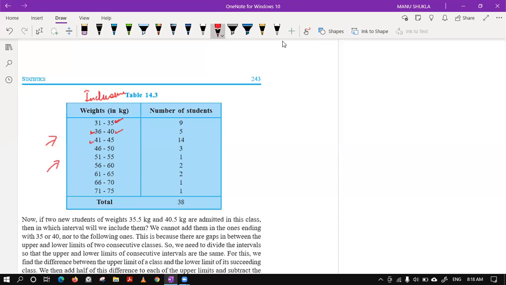Now, eventually what happened is, after this table was formed easily, new students came to the class with the weights 35.5 and 40.5. The problem is where to place these two students. Can you tell me in which group we can place these two students? Any idea where we can place these two students?